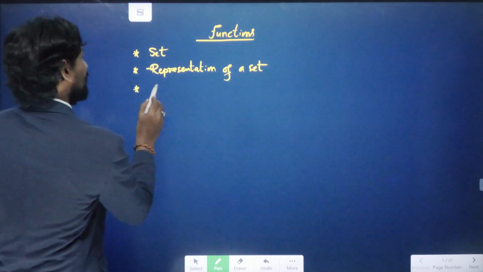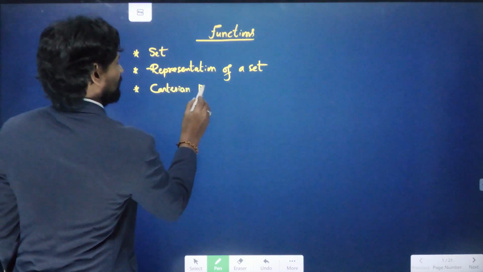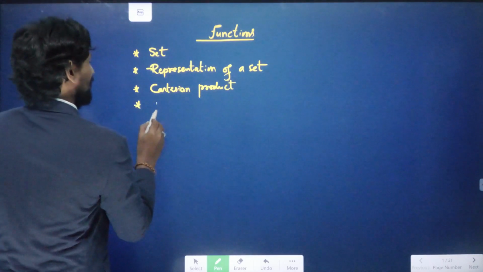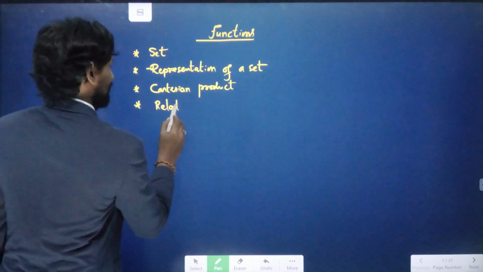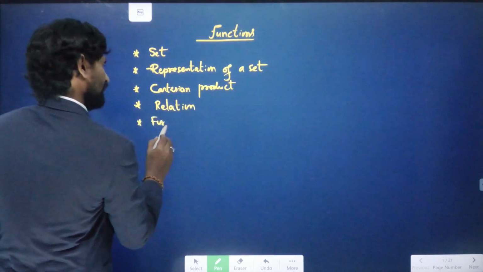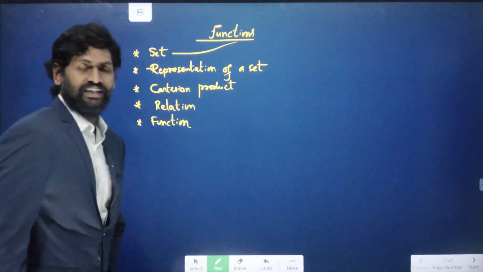Next, the Cartesian product. Then, what is a relation? Then we can go through what is a function.